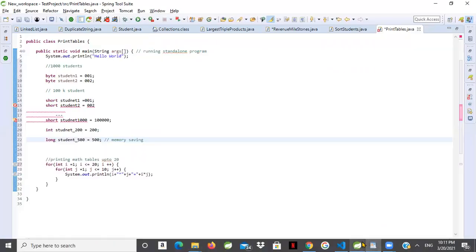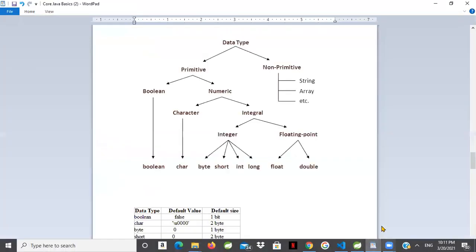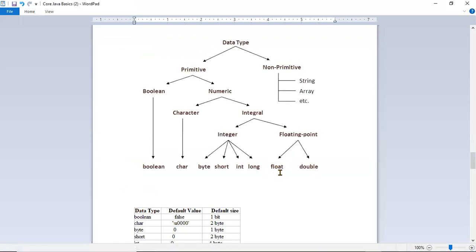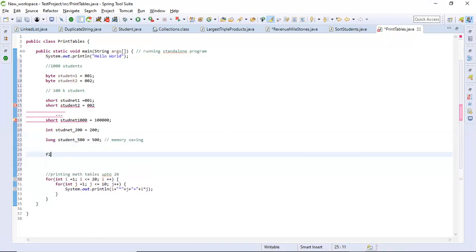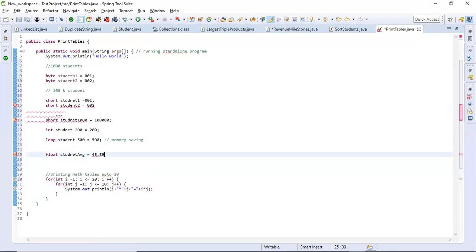Float, how can we define? If you have any grade or average marks for a small group of students, a small range, we can use the smaller type here, float. Okay, float studentAverage equals some 45.89. Okay, this is one way of declaring float.